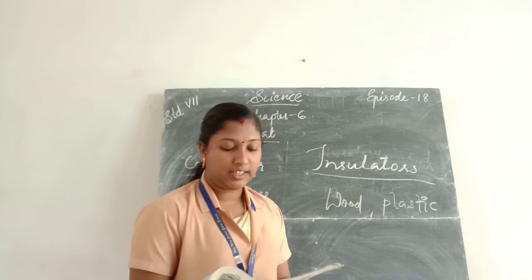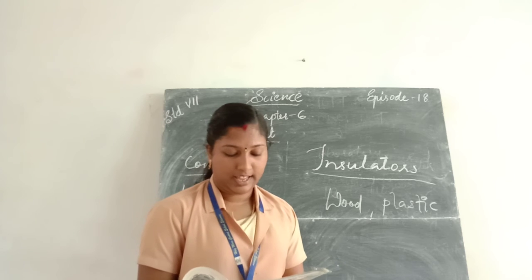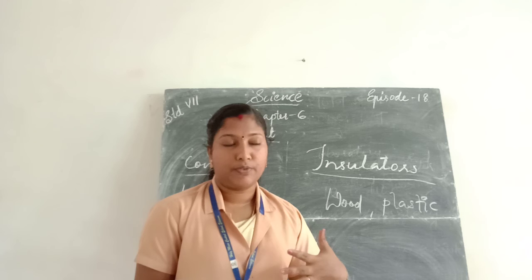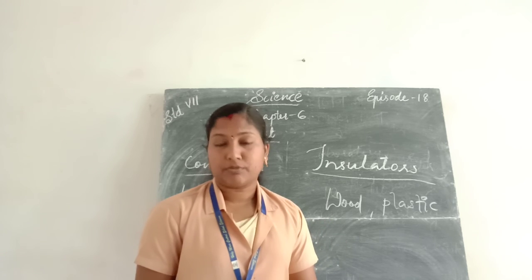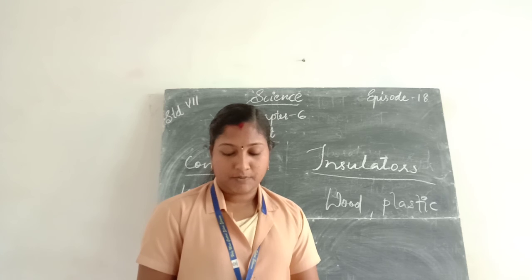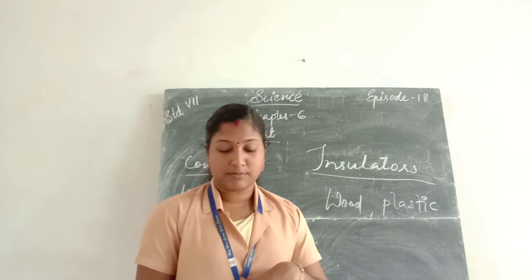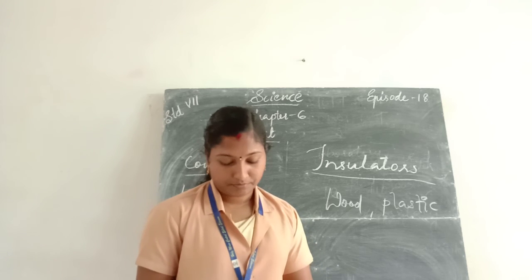Mark where the heat is being transferred by conduction, by convection and by radiation. Radiation takes place with no medium. Convection takes place in the liquid. Conduction takes place in the vessel.